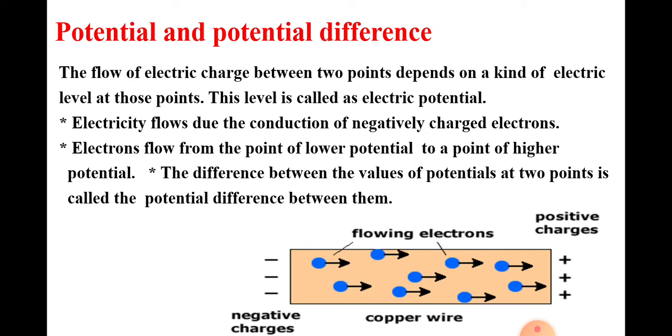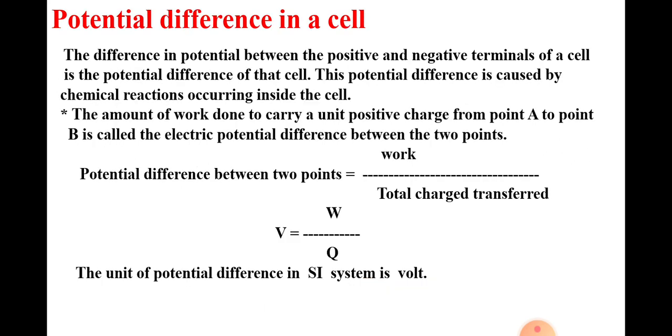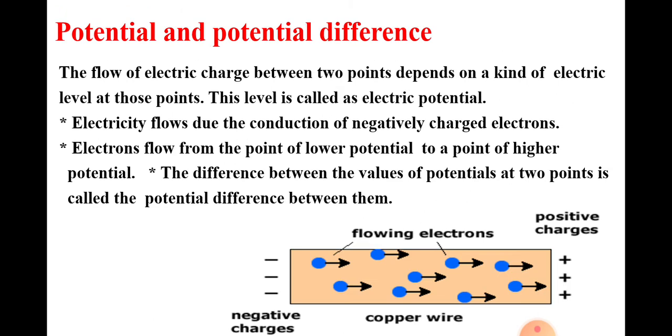We have seen earlier that electricity flows due to the conduction of negatively charged electrons. Electrons flow from the point of lower potential to the point of higher potential. A lightning strike is the flow of electrons from the point of lower, that is negative, potential on the clouds to the point of higher, zero potential on the earth. We shall study the definition of electric potential in higher standard.